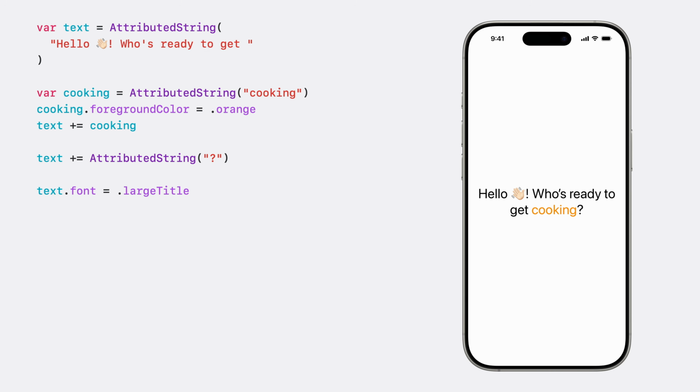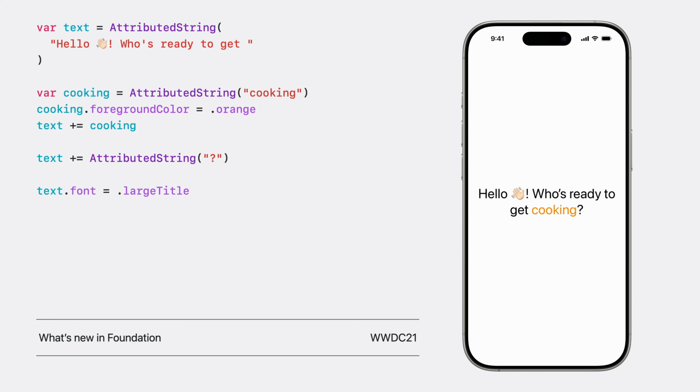I'll create my attributed string from earlier using a few lines of code. First, I create an attributed string with the start of my text. Next, I create the string cooking, set its foreground color to orange, and append it to the text. Then I complete the sentence with the ending question mark. Lastly, I set the entire text's font to the large title font. Now I'm ready to display it in my UI on my device.